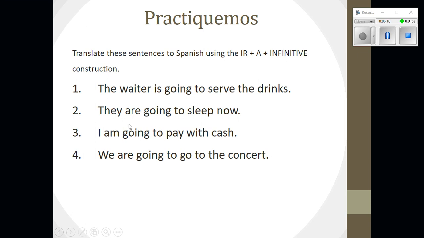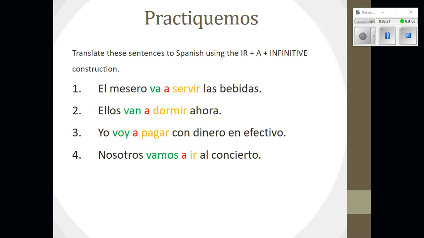All right, pause the video and see if you can do 2 through 4 by yourself, and then we'll check. Okay, so we have they are going to sleep now. All right, so they is ellos. Going to would be va. We must include a after the form of ir. And dormir is to sleep. Ahora is now. Ellos van a dormir ahora. They are going to sleep now. Okay, so I'm going to pay with cash. Again, I'm going would be yo voy. We must include a. And then the verb infinitive to pay, pagar, con dinero en efectivo. I'm going to pay with cash.